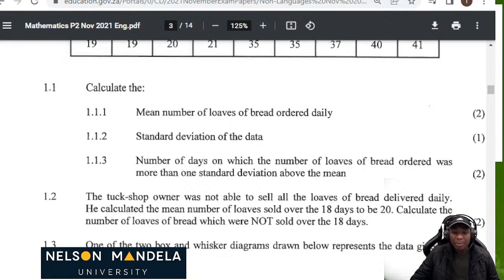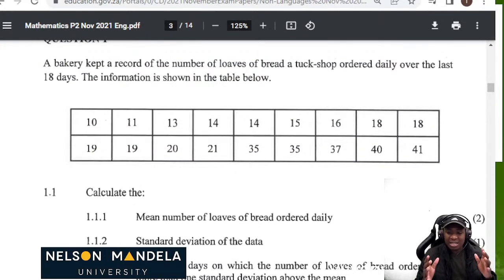For instance, they are talking about the standard deviation of the data. They are also talking about the mean number of loaves, and the number of days. These are basic things. You must be able to understand the terminology first before you attempt to do a question.